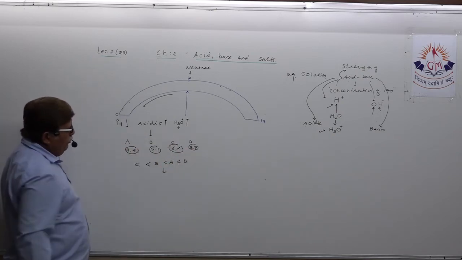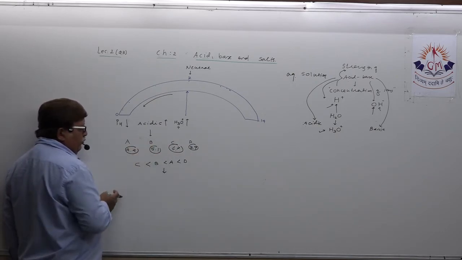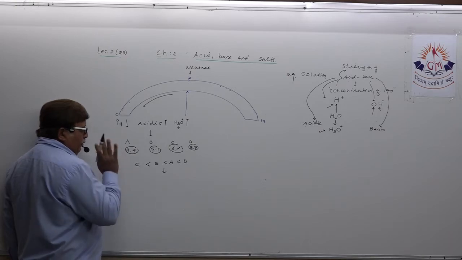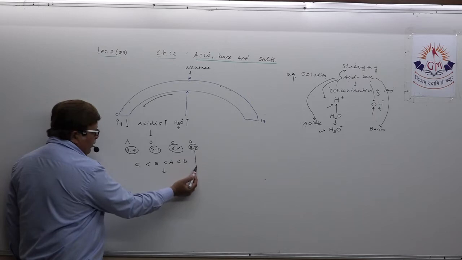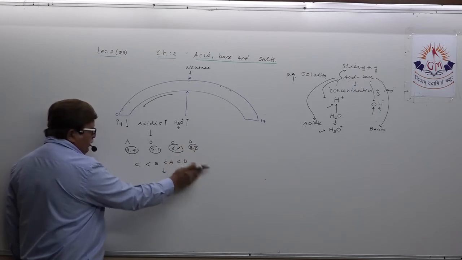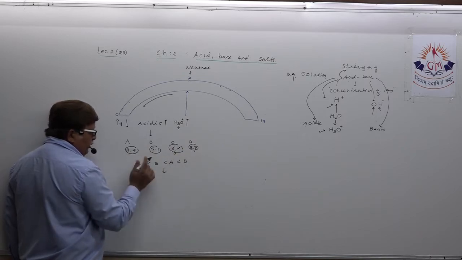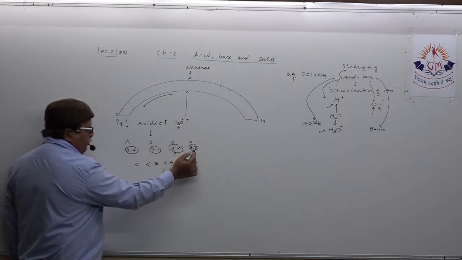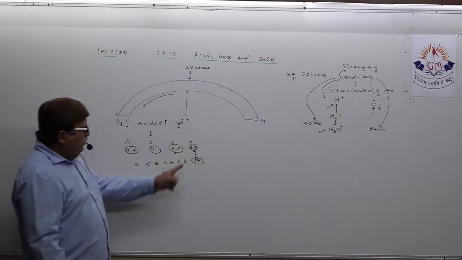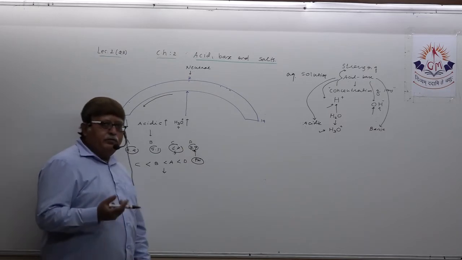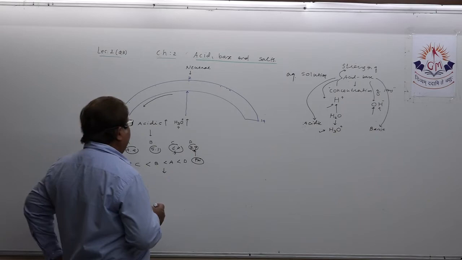And one more MCQ also I can design from this. Suppose I say that these four solutions have been mentioned, which is the most acidic solution, so which will you target? Obviously the D solution, because it has the least pH. The solution which has the smallest pH will possess more acidity. Okay, this way you need to remember, dear student.